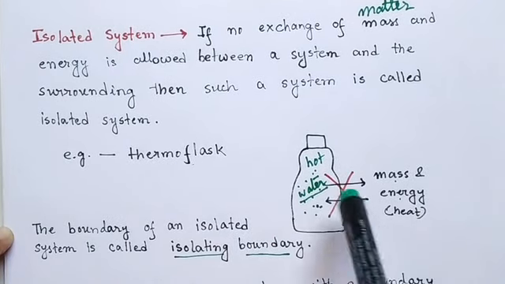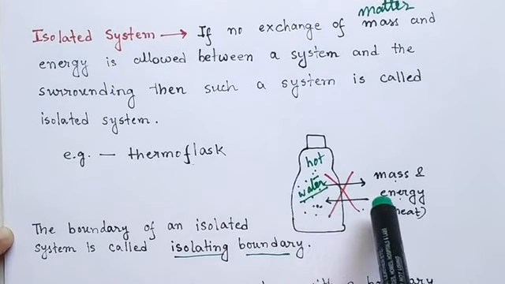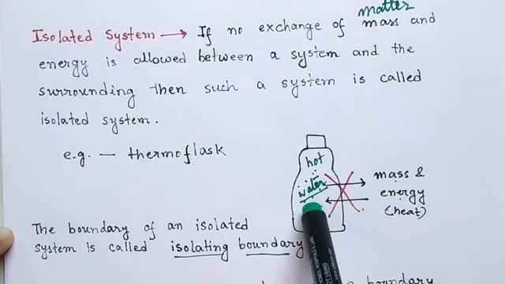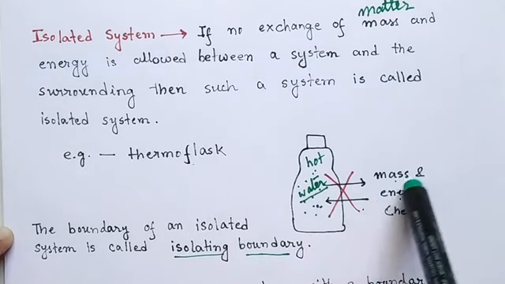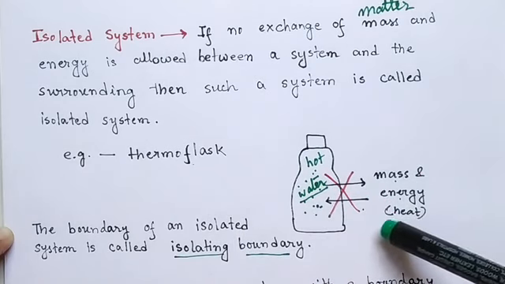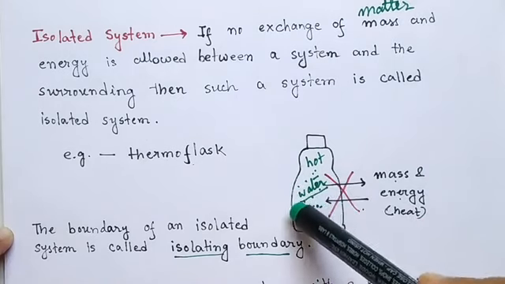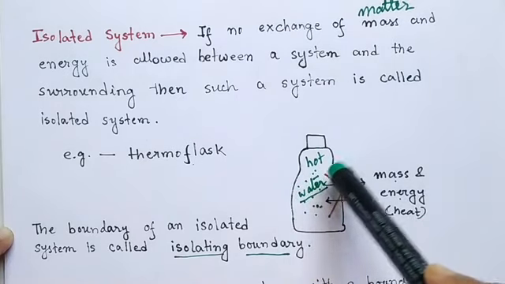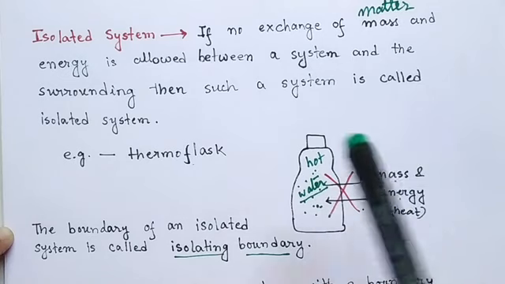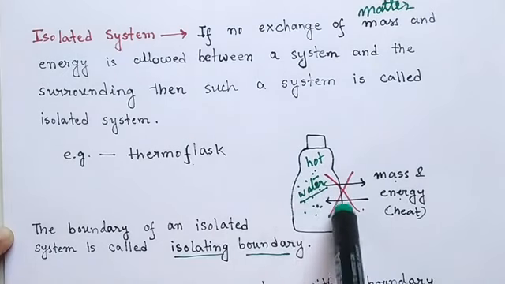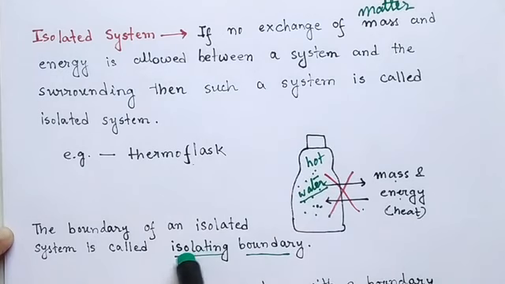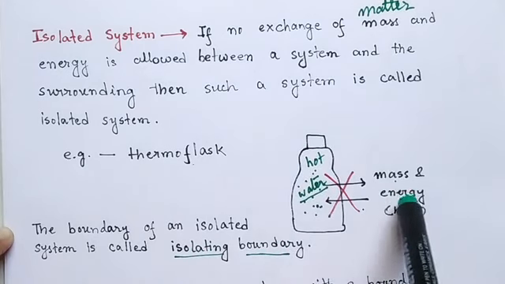So in this case the heat of this hot water cannot escape outside, and also the hot water itself cannot come out. So there is no exchange of mass or energy, which is heat energy in this case, between this system of hot water within this thermoflask and outside, okay, surrounding. So the thermoflask will be an isolated system, and the wall of this thermoflask will be the isolating boundary. So no mass or energy can cross this isolating boundary.